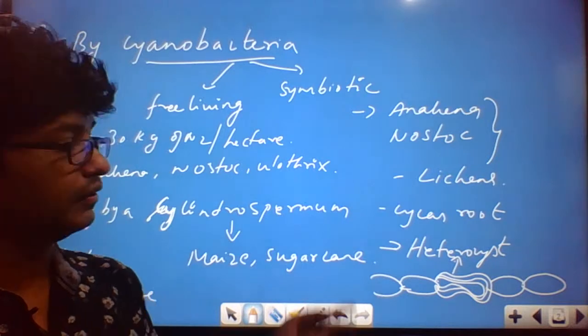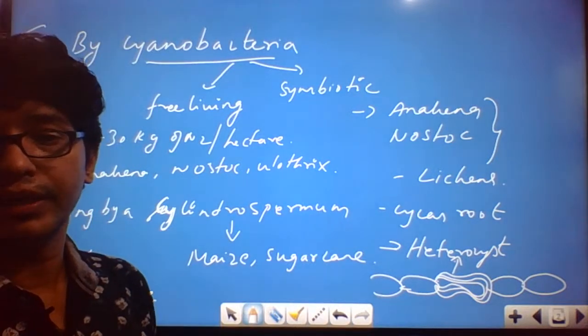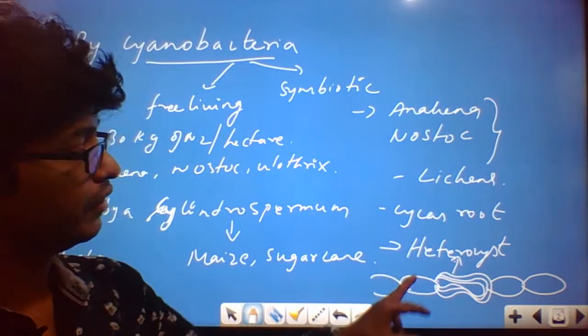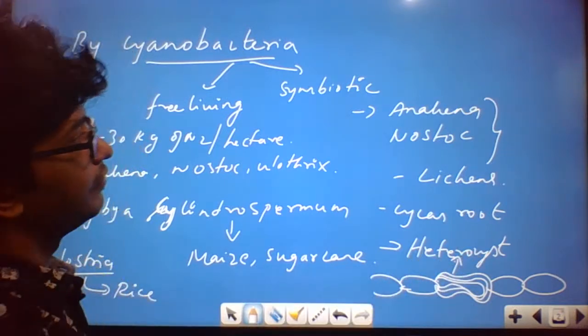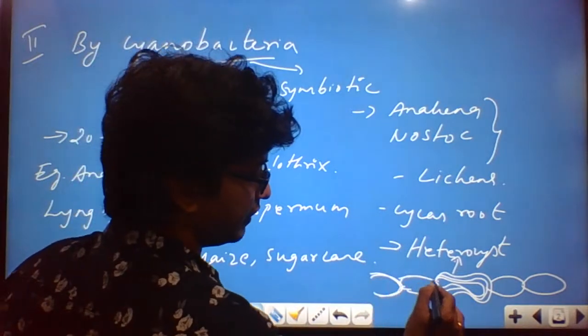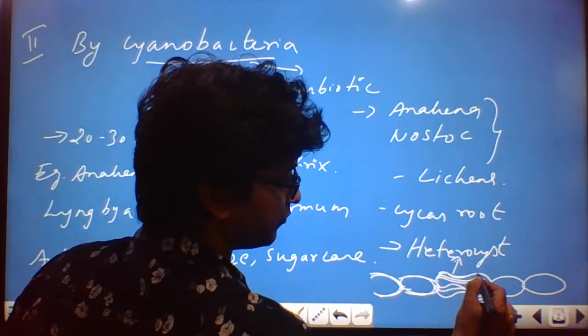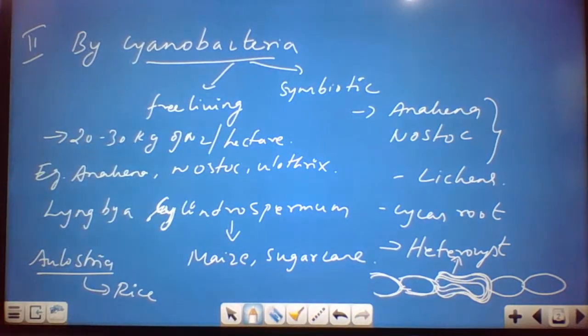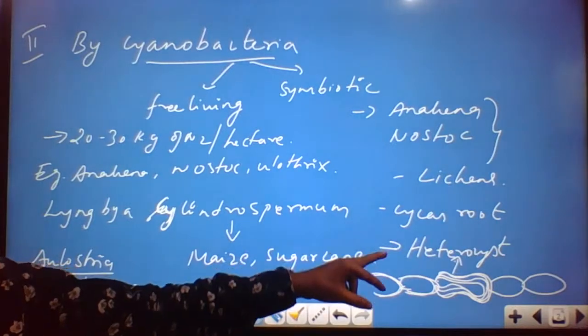We are discussing nitrogen fixation, that is, nitrogen metabolism. In the symbiotic form of this particular algal species, we have the normal cells, and we have a special type of cell that we call a heterocyst.